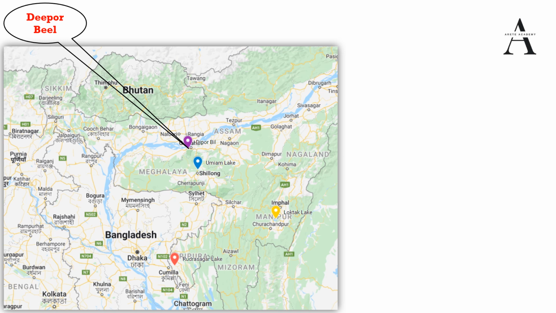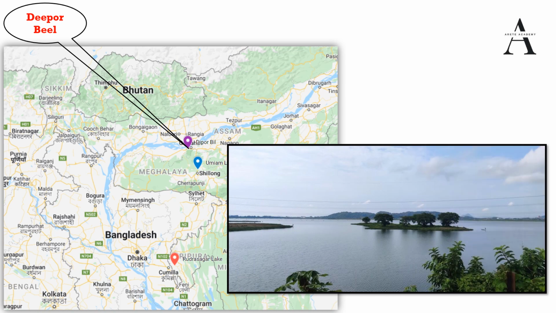So that's why it has been given one of the important wetland status as well. And it is the only major storm water storage basin for the city of Guwahati. So it is located in Assam. Next, this Dipur Bill looks like this.